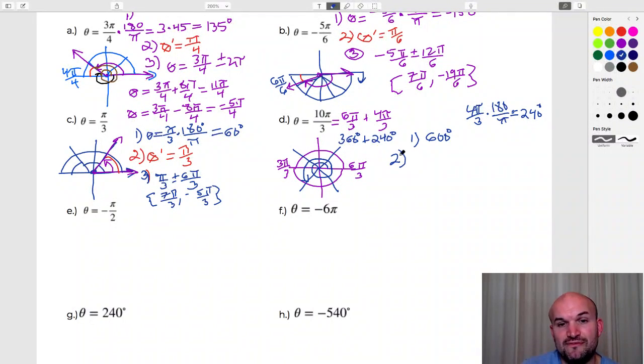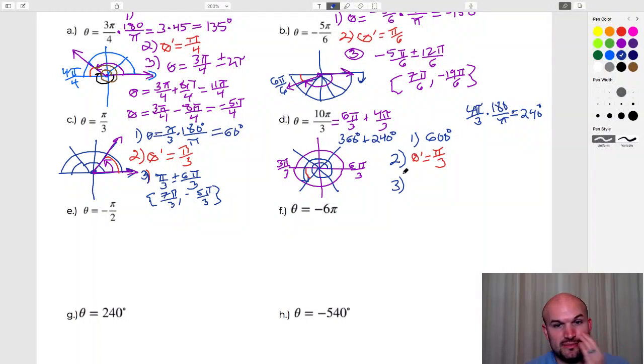Number 2, find the reference angle. Again, it doesn't matter how many times we're going around the circle. The reference angle is just asking us how far this angle is away from the x-axis. And you can see I just traveled an extra pi over 3. So theta prime, in this case, is again just pi over 3. And then let's go ahead and work on number 3.